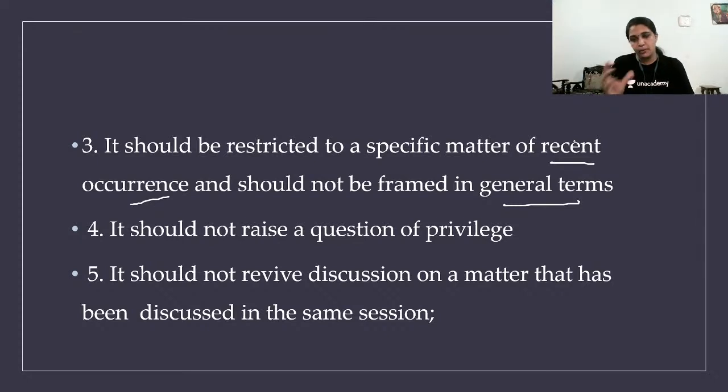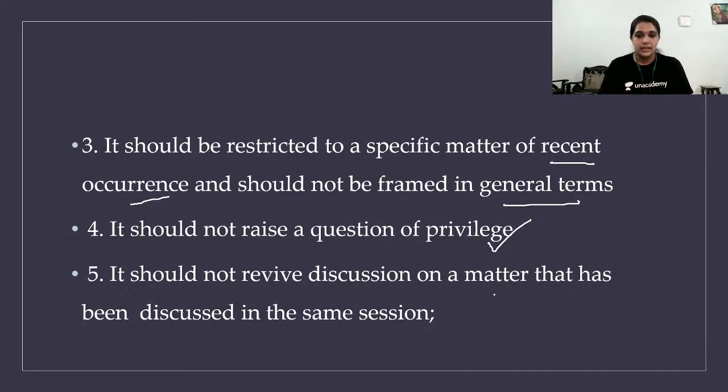So one important concept should be addressed immediately. It should not raise a question of privilege. Fine. So you are passing an adjournment motion; there, this privilege motion should not come. Is the fact right or not? The problem should not come. The fact should be right. The fact should be genuine. That is the important thing.